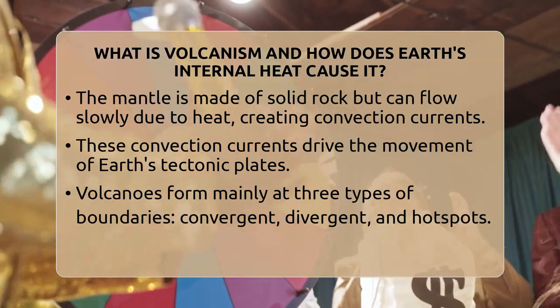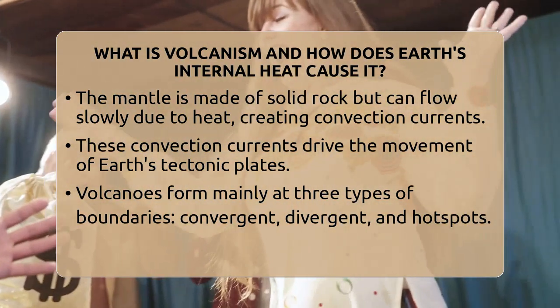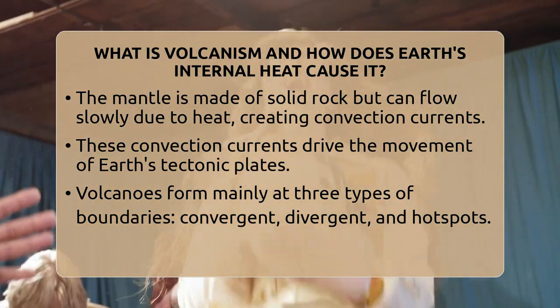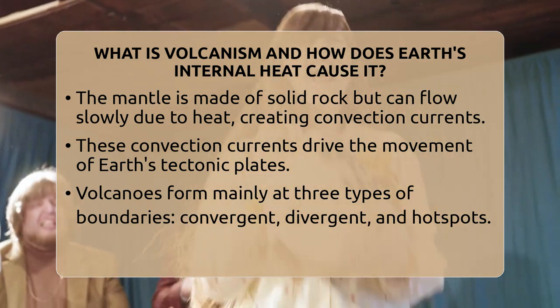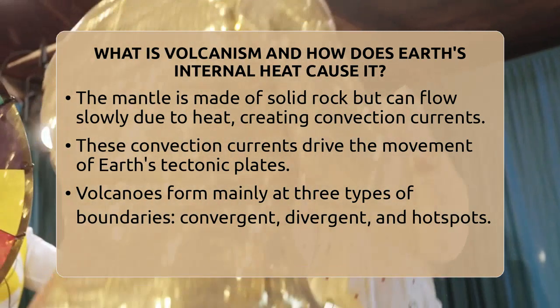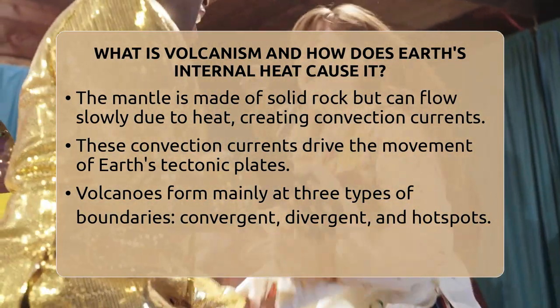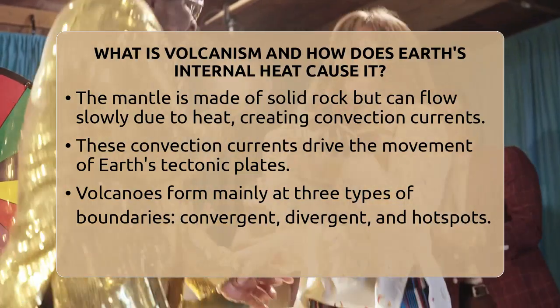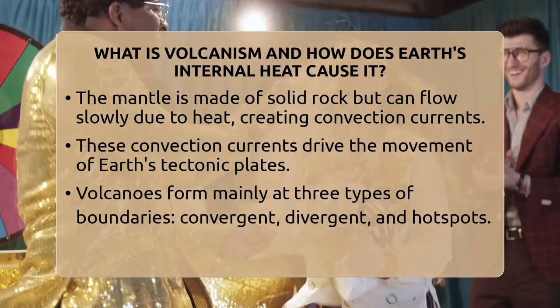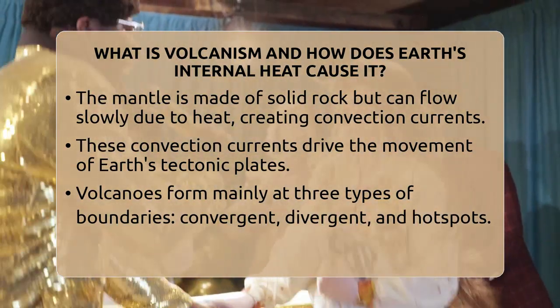The mantle is made of solid rock, but it can flow very slowly because of this heat. Hotter, less dense material rises, while cooler, denser material sinks. This movement creates convection currents in the mantle. These currents push and pull the rigid outer shell of the Earth, which is made up of large pieces called tectonic plates. Volcanism is closely linked to how these plates move.